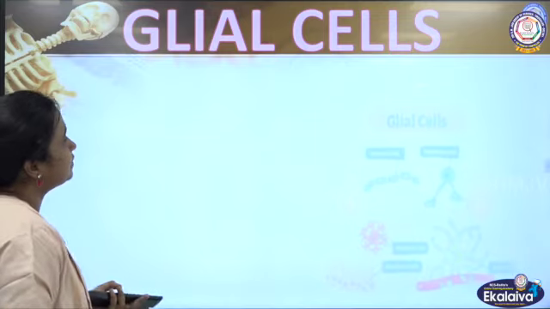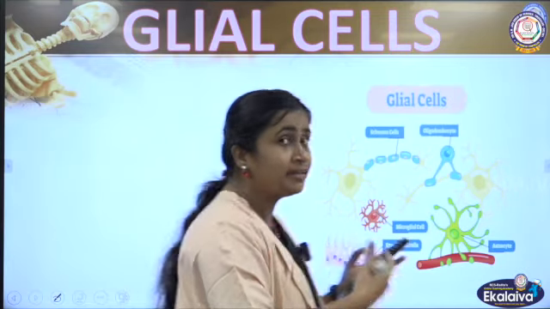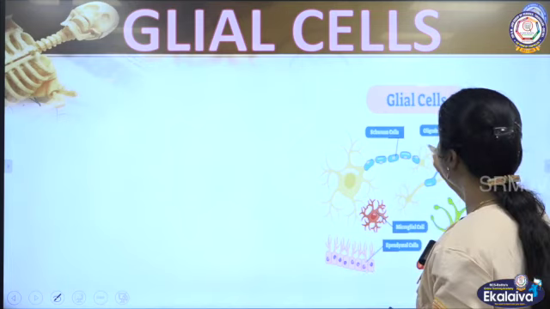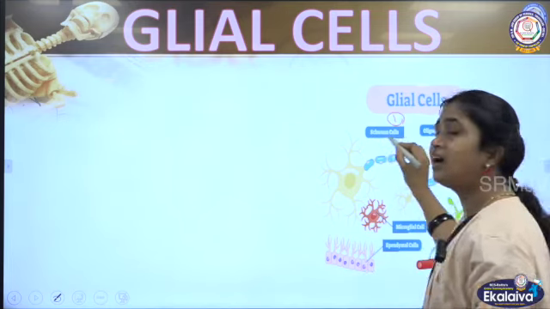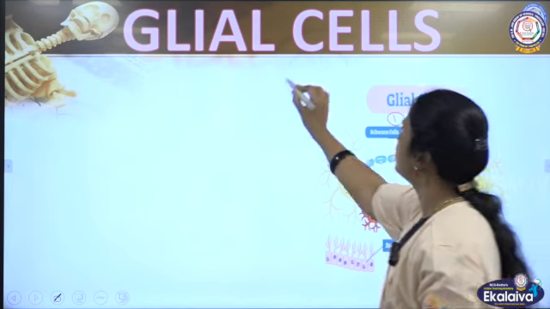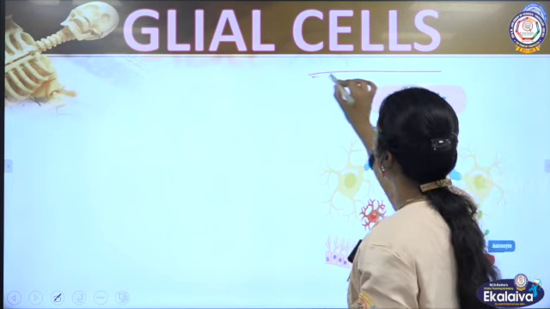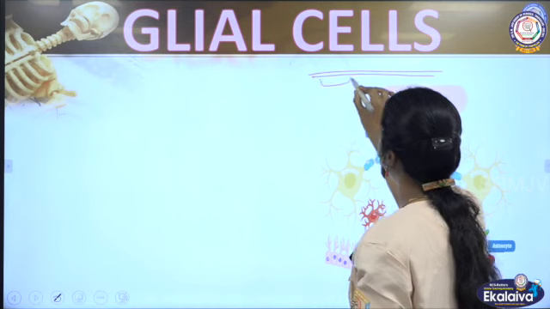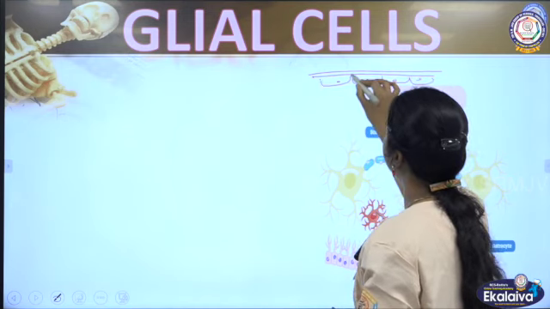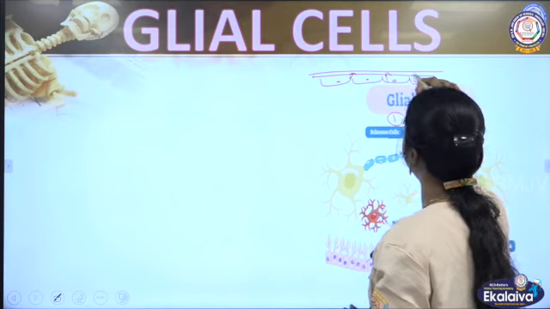So you see the glial cell structure. There are different types of glial cells depending upon their function. Number one, Schwann cells. It is a type of glial cell, seen at the axon, and from this they secrete the myelin sheath.